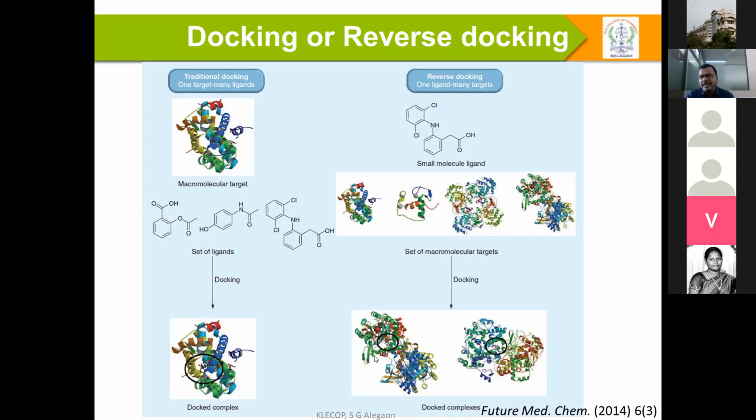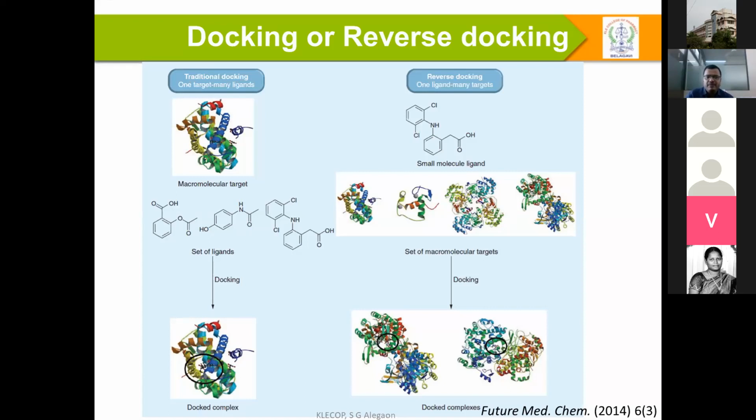If you see the major difference between conventional docking and reverse docking, we are not doing anything in a different way. The procedure more or less remains the same. Instead of taking multiple compounds, here we are taking multiple targets.